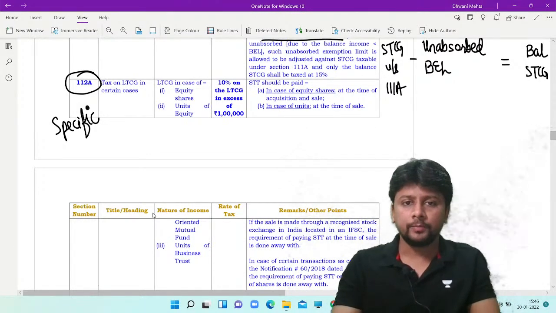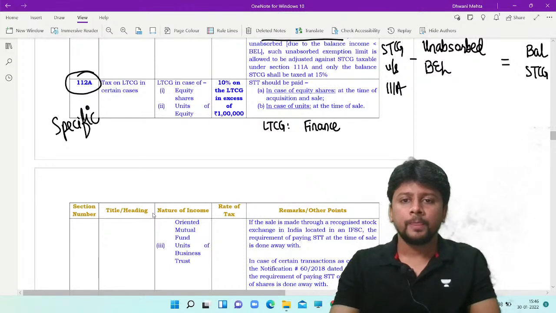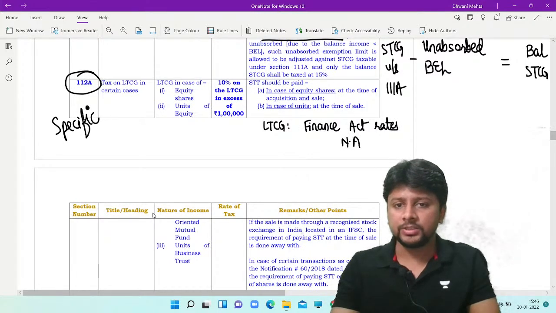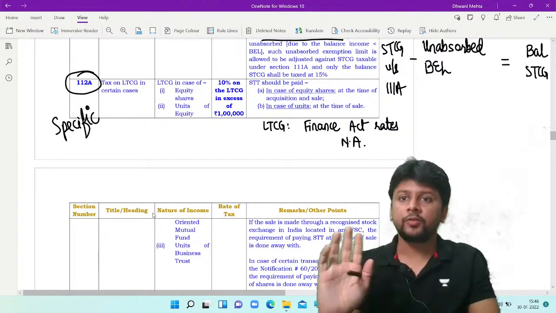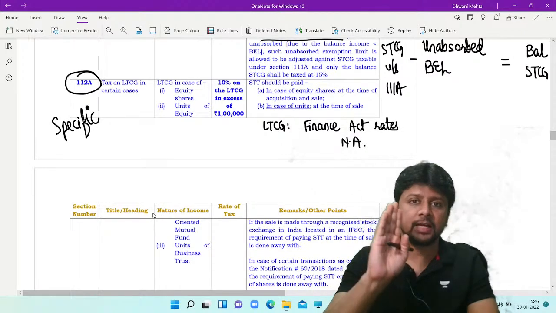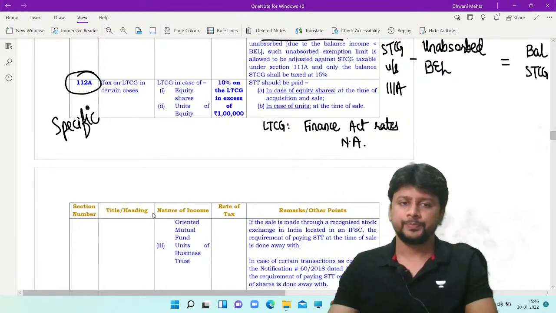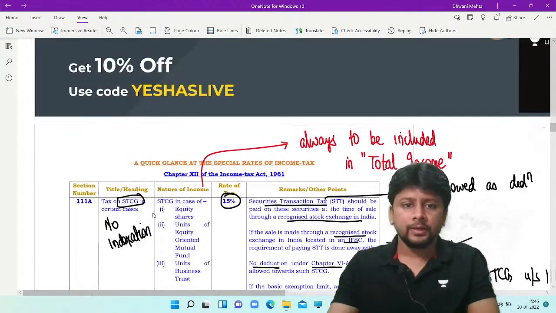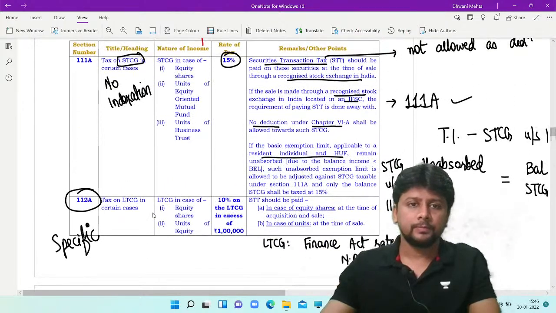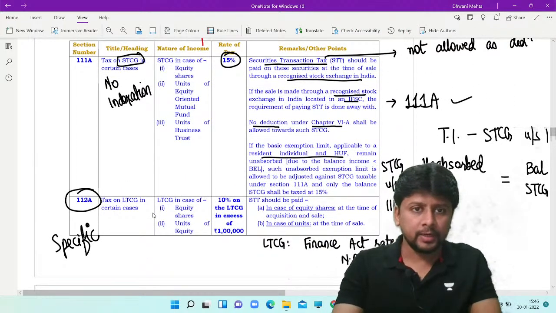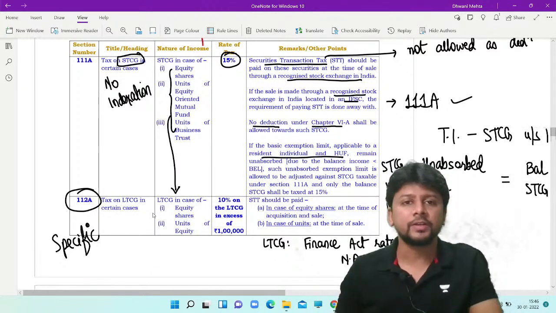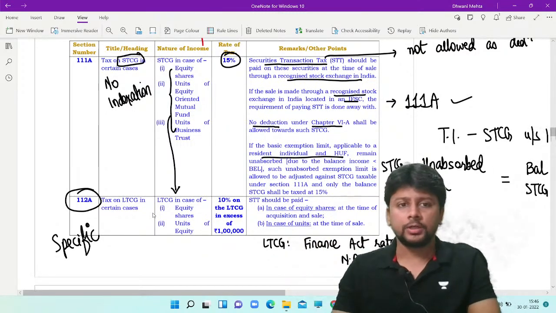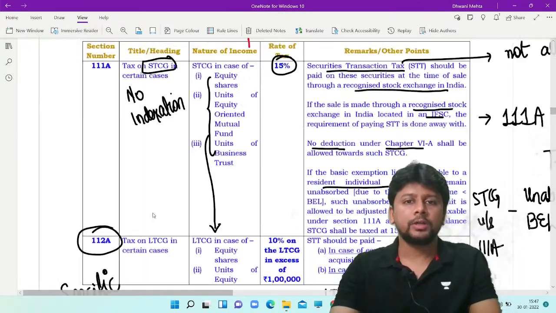Remember that for long-term capital gain, your budget income tax rates do not apply. Whatever is the rate of tax applicable as per the budget or announced by the budget is not applicable for long-term capital gain. Long-term capital gain will be taxed either under 112A or 112. Specific section first. The same capital assets which are covered in 111A are also covered in section 112A, but the only difference is that in 111A they are short term and in 112A they are long term in nature.